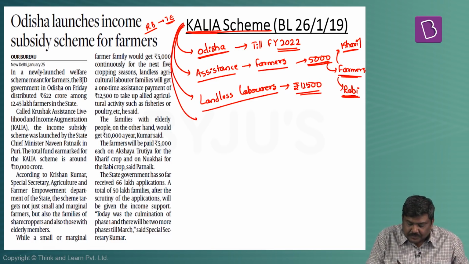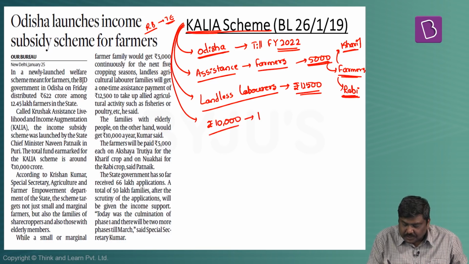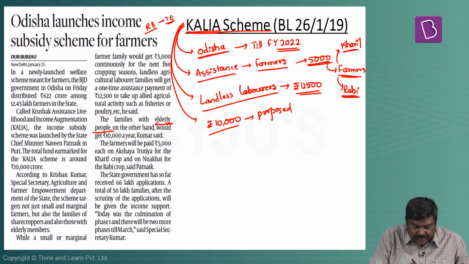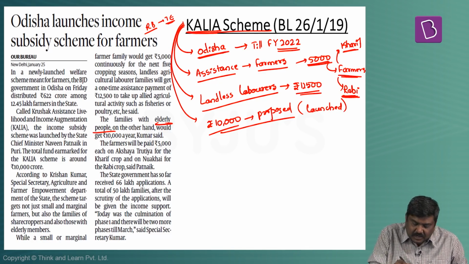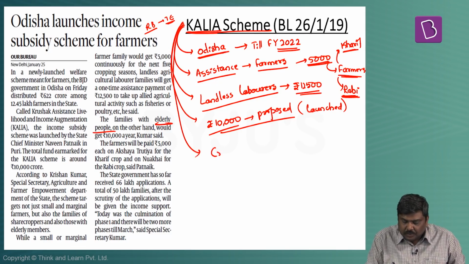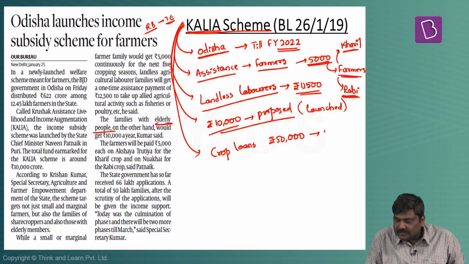Next, a cash assistance of 10,000 rupees has been proposed to all the households which have elderly people. But please understand, as of now, this component has not been launched. It will be launched in the coming days. Next, under this scheme, crop loans of up to 50,000 rupees will be interest free.